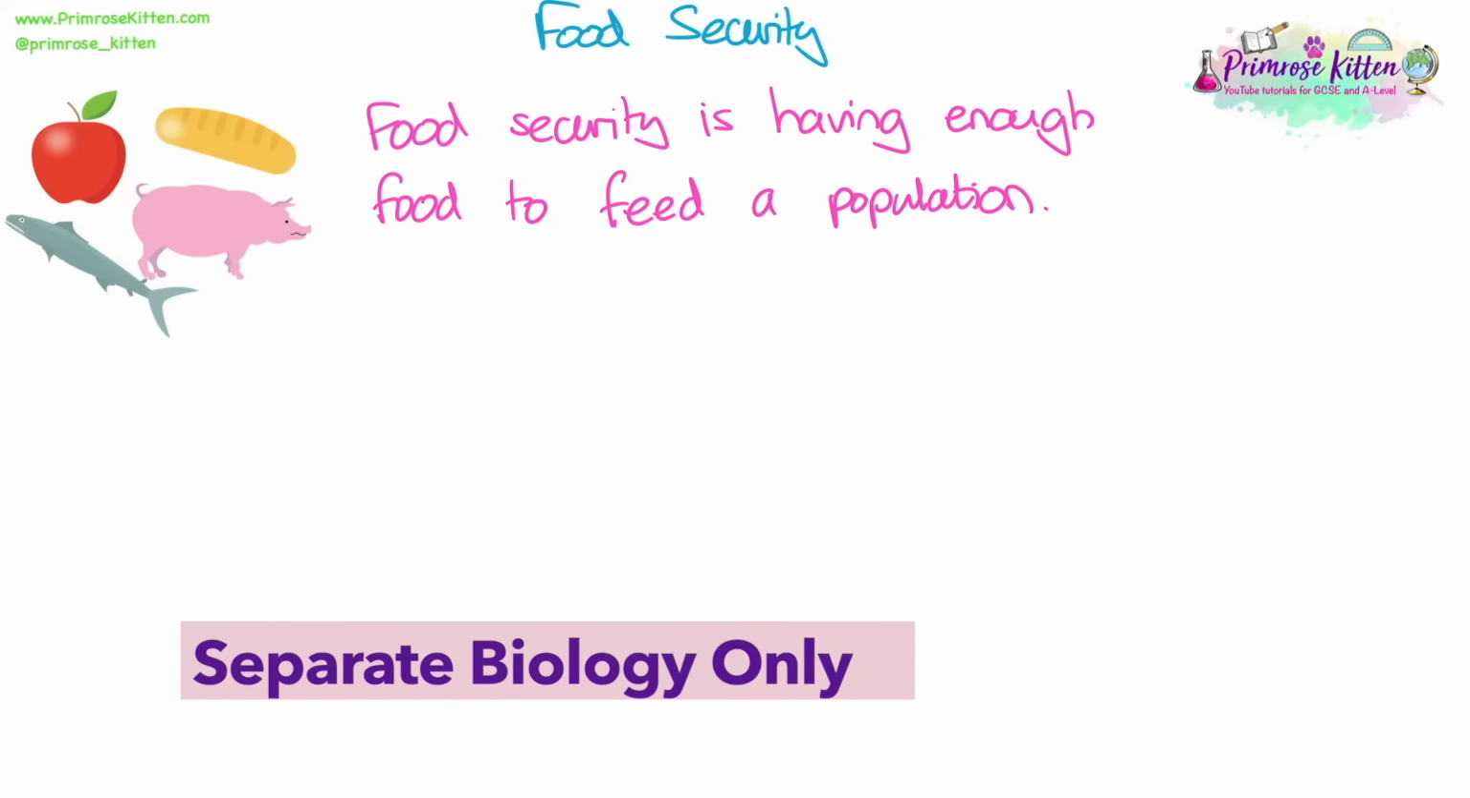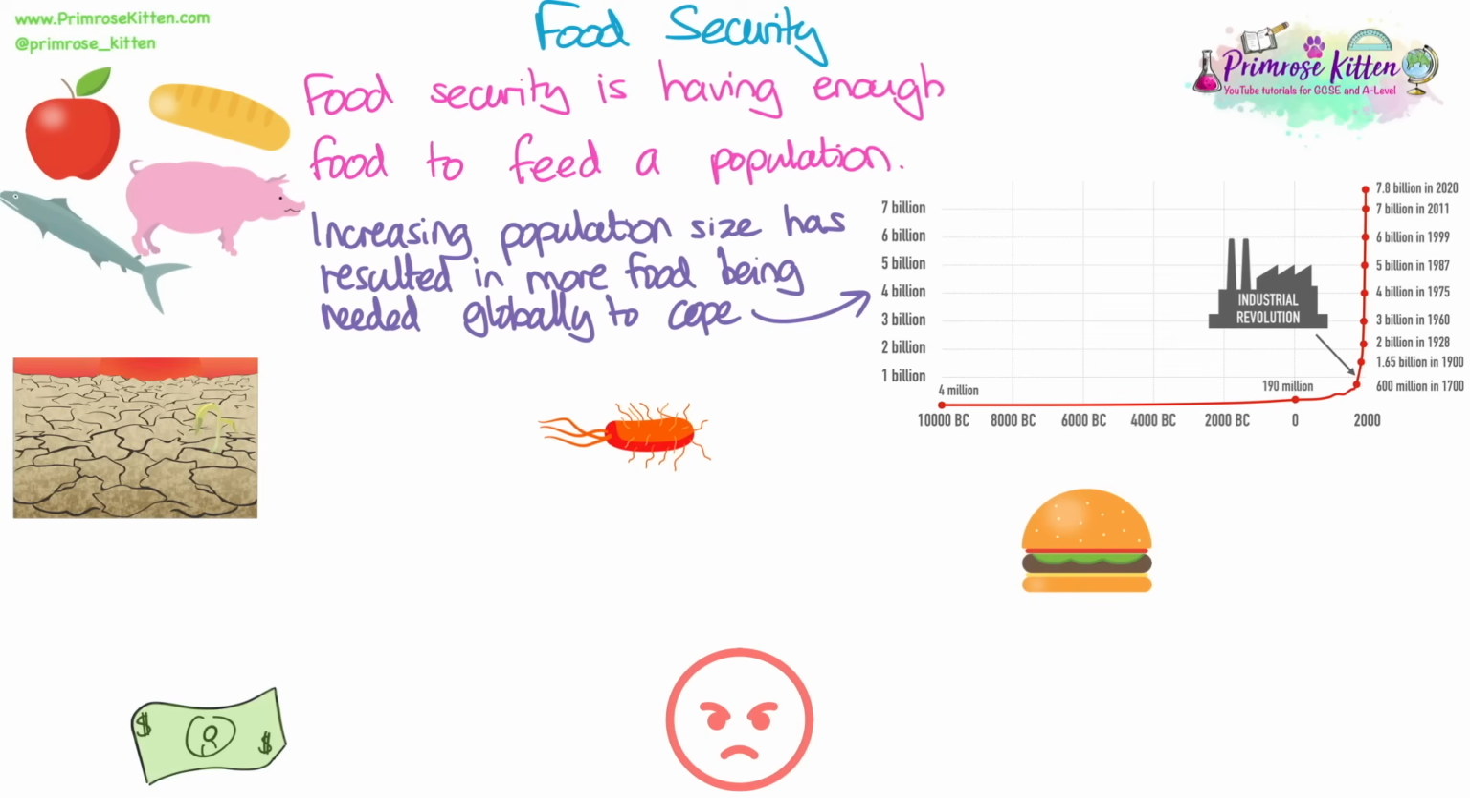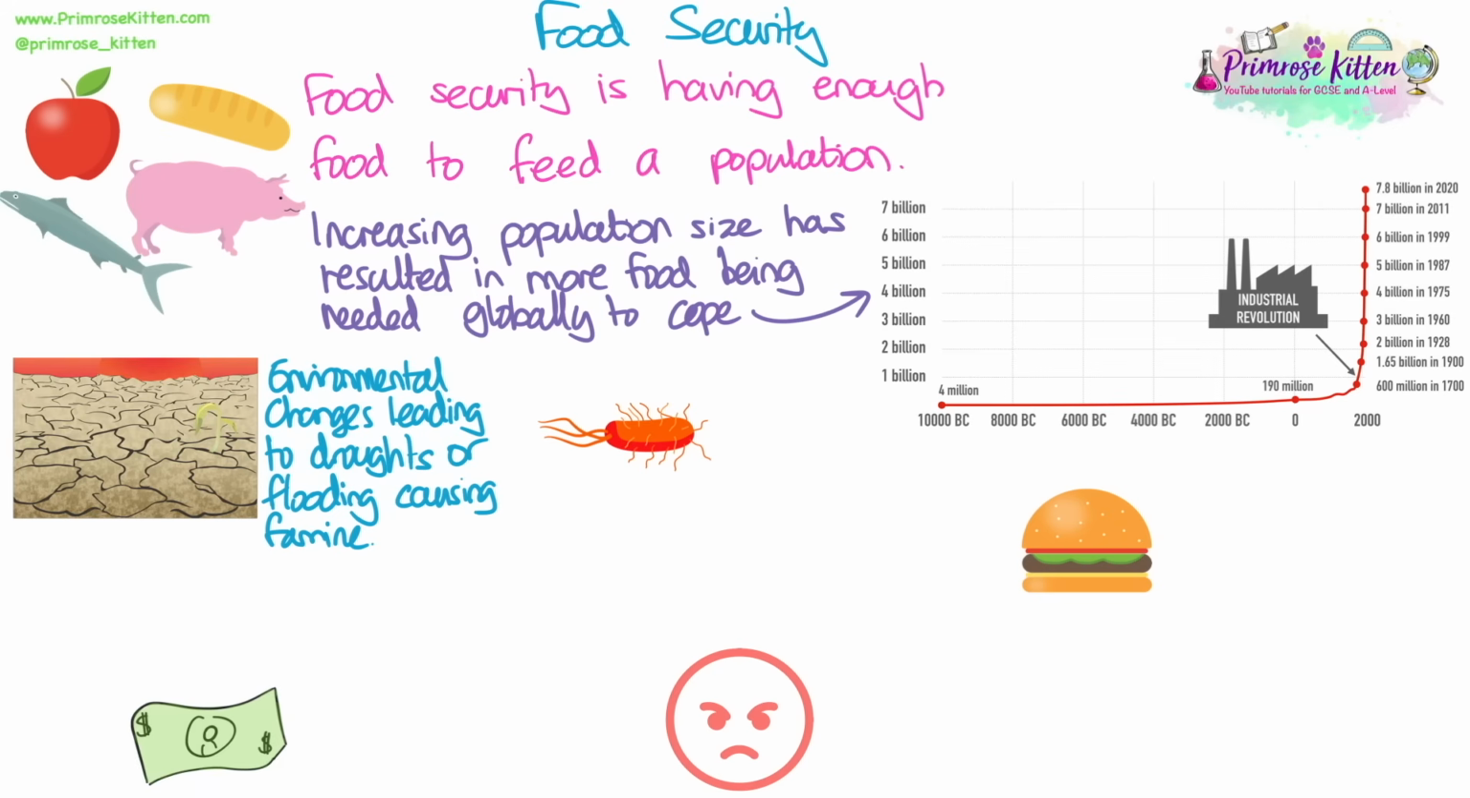Food security is having enough food to feed a population. One of the main factors affecting food security is the increasing population size, which has resulted in more food being needed globally to cope with the increasing birth rates. Other factors include environmental changes leading to droughts or flooding, which damage crops and result in famine.